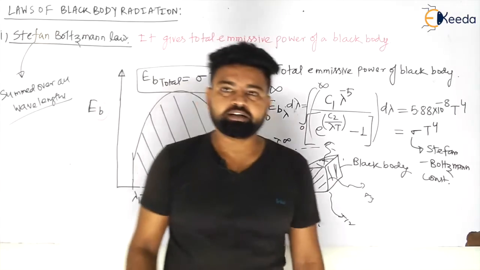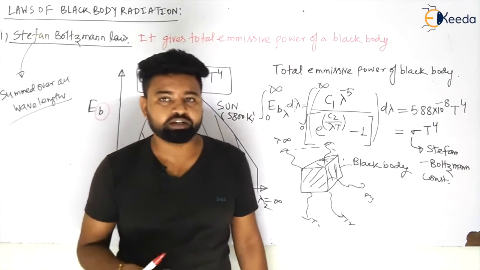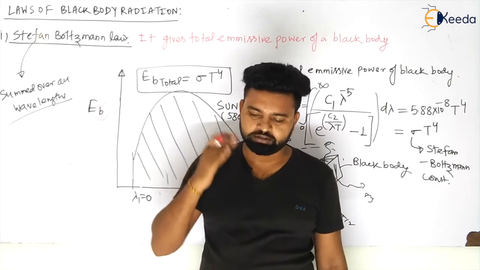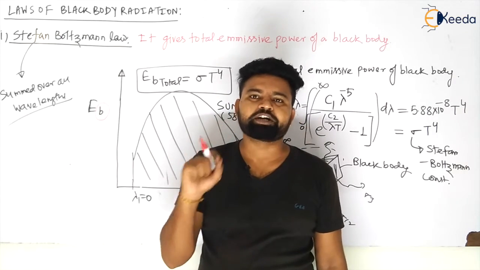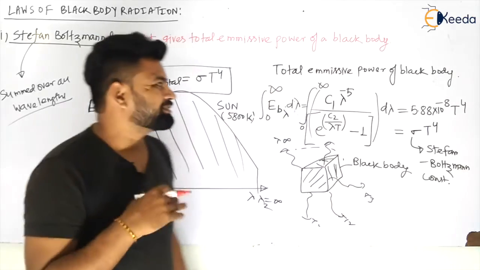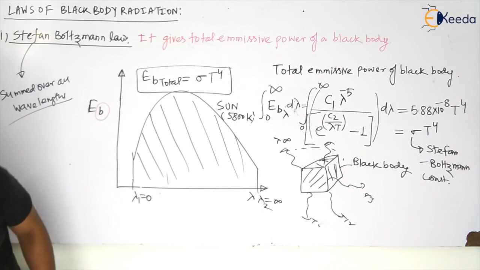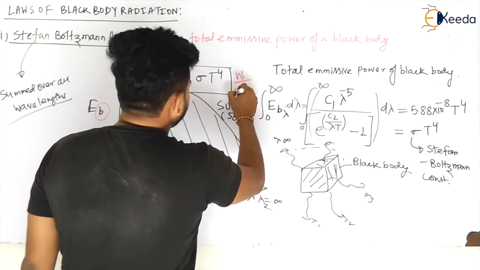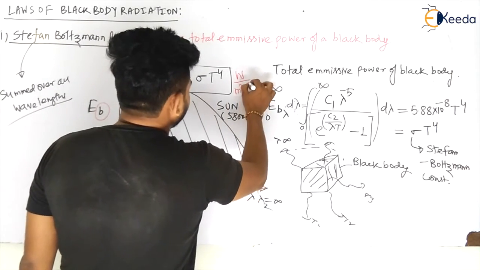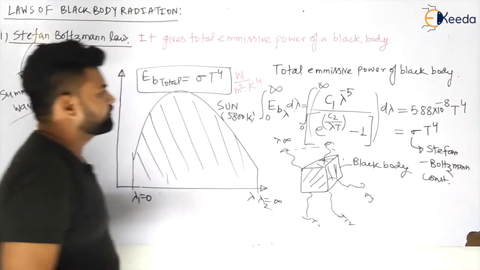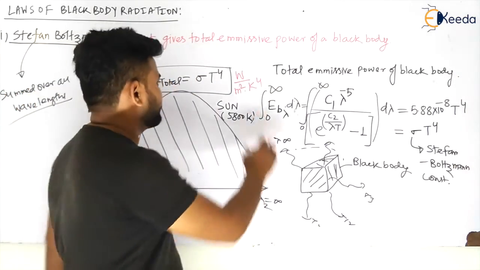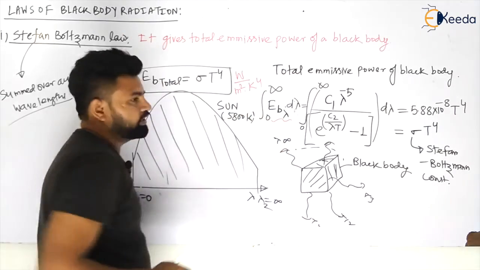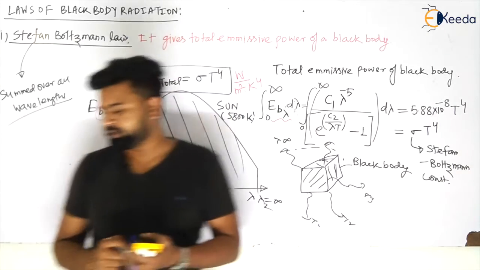So we have seen how we can calculate the total emissive power of a black body, and how we can calculate the emissive power at a particular wavelength by Planck's law. In this case, the unit will be watt per meter square Kelvin to the power 4, because I have not taken area; I have taken it per unit area, my dear students. So let us see the third one, which is most important.